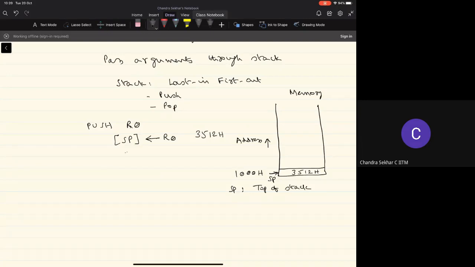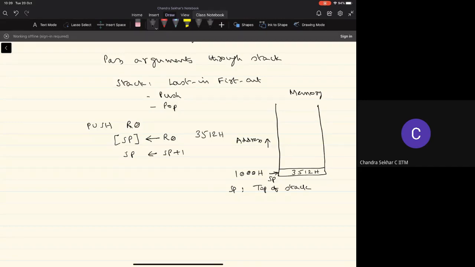So we have to perform another operation called incrementing the stack pointer. So we'll take the current value of the stack pointer, then add 1 to it, and then it will point to the next memory location.